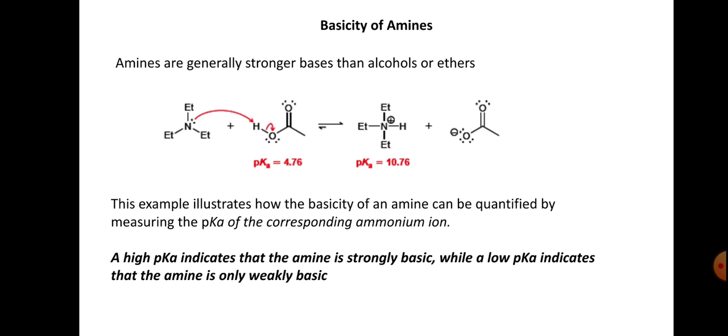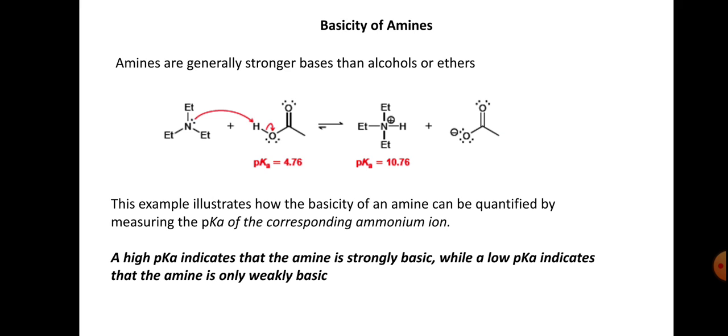And basicity of amines: amines are generally stronger bases than alcohols and ethers. And this is the tertiary amine, with the lone pair of electrons on the nitrogen. So we get the pKa 10.76, here this one is the pK 4.76, and this is the peroxide ion.